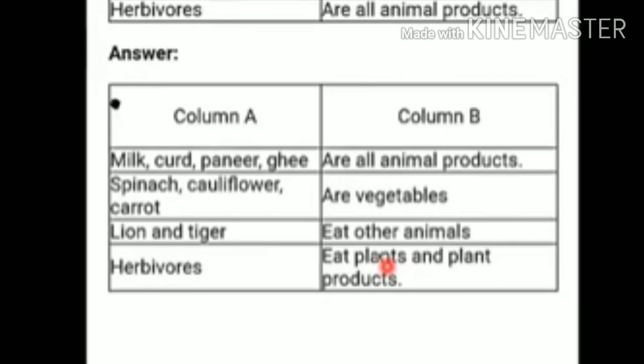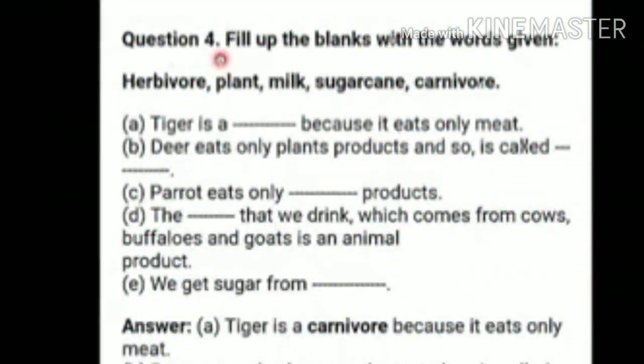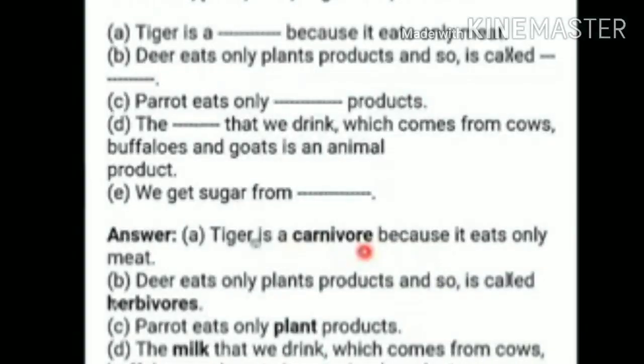Now next question is question number 4. Fill up the blanks with the words given. So children, here the words are given, but in the question paper I will not give you the words because you are not a little kid, you are not a primary child, now you are in middle section, so the words will not be given in the question paper. So the first fill in the blank is: tiger is a blank because it eats only meat. So we have learned that the animals who eat only meat are called carnivores. The answer is carnivore. Tiger is a carnivore because it eats only meat.